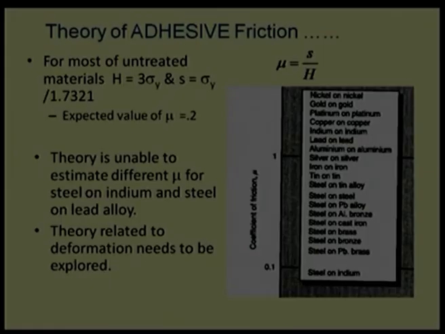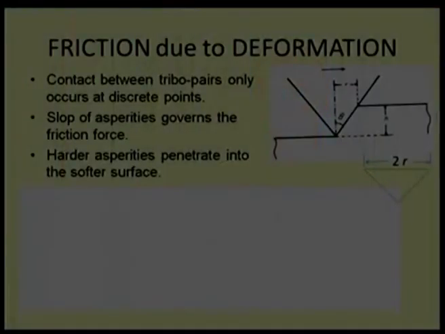and there is a possibility that the theory of deformation, obviously the other friction source, may give some good results, as we are not happy with the results obtained by this addition theory. So, let us explore what the deformation theory says. For the deformation, we can assume different kinds of asperities, because surface roughness is playing an important role in deformation. Let us take the first example, a conical asperity, and we are assuming the same cone radius for all asperities. There may be n asperities on a surface area which we are defining.